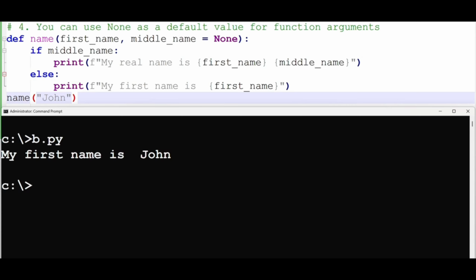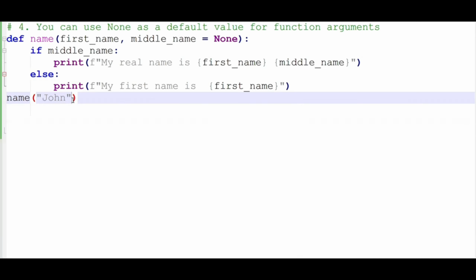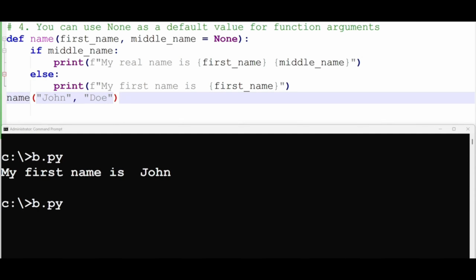Now let's pass the second argument to the function. I'm going to pass an optional middle name called Doe. Pass the value to this argument called middle name. Print our result to the screen. You can see that the first time we had my name is John.